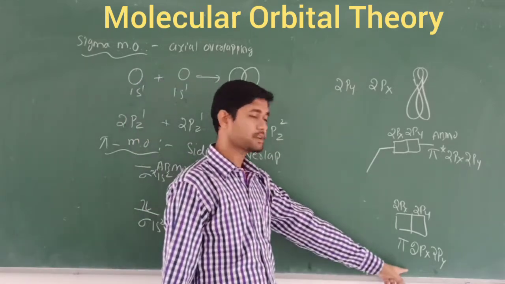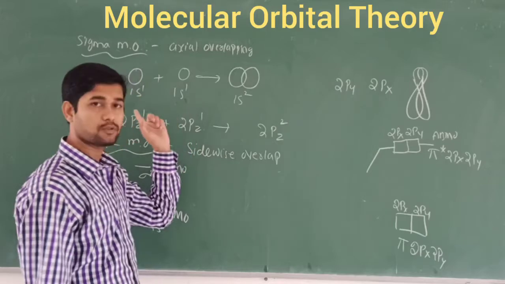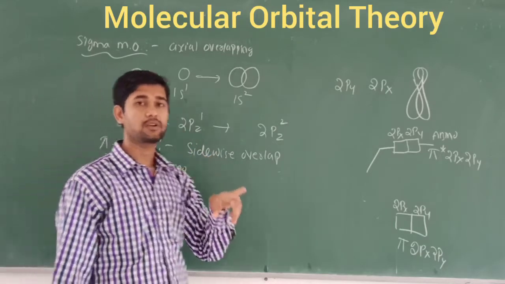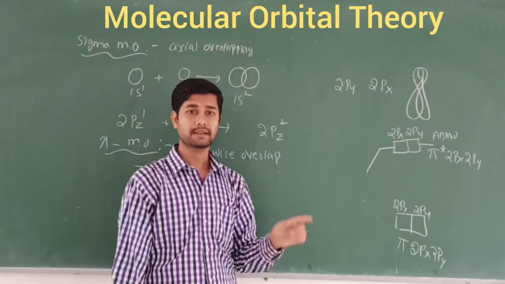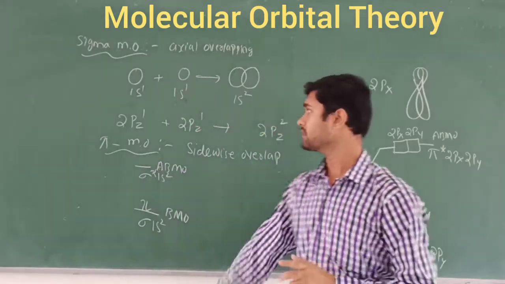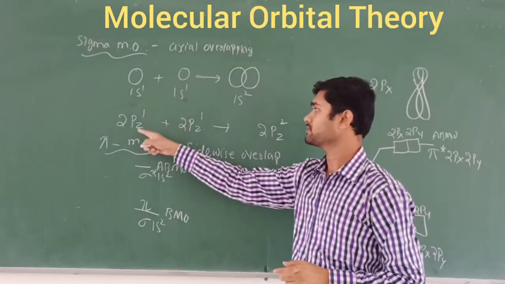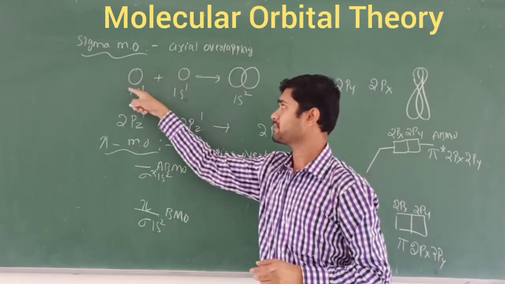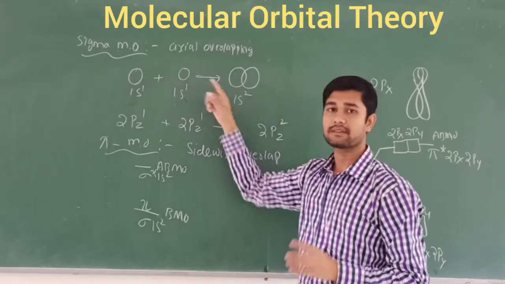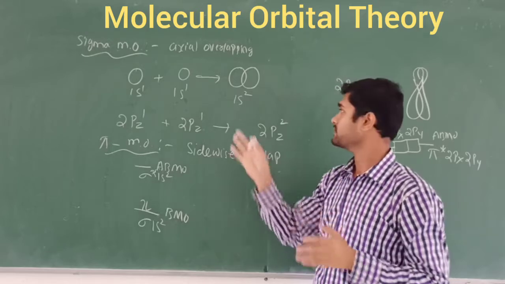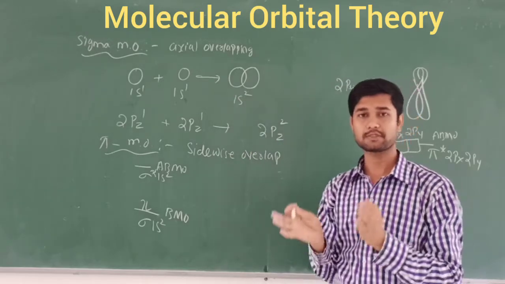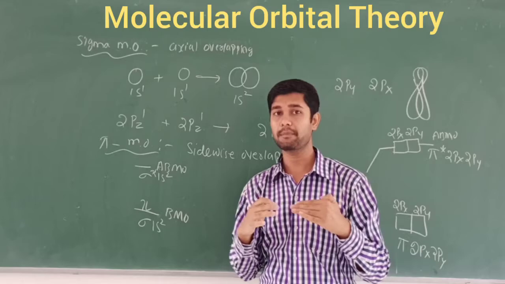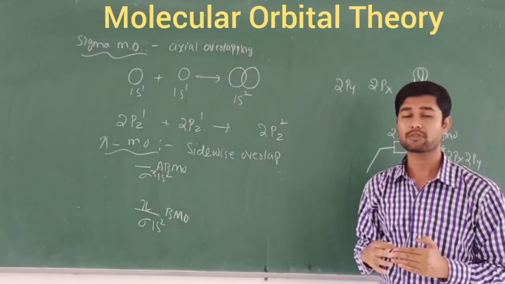What about the 2pz, the 1s1 orbital and the 2s orbitals? They always form the axial overlap, and axial overlap should take place between orbitals having equal energies, the same energy and the same symmetry. If it is spherical symmetry, then spherical symmetries combine to become a molecule. Symmetry should be the same and energy should also be comparable. Then only will the molecular bond take place.